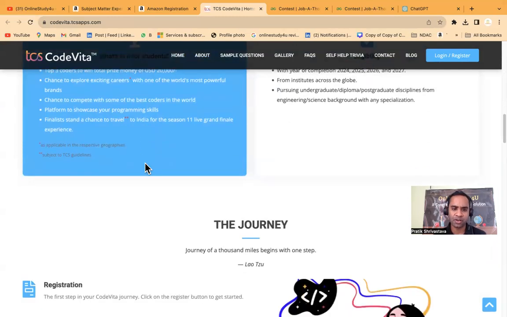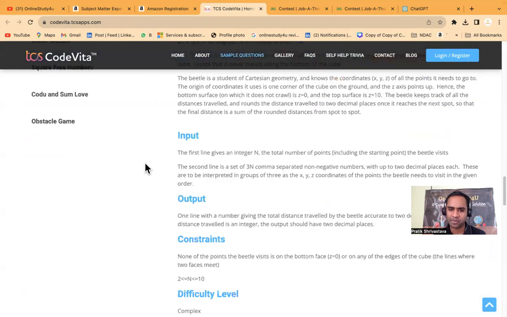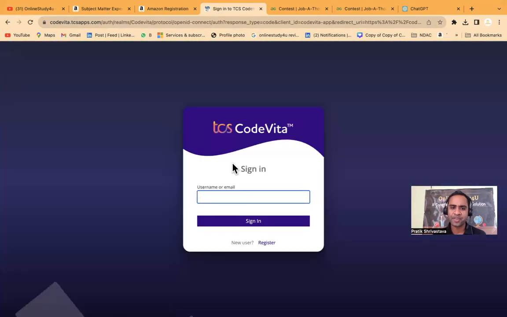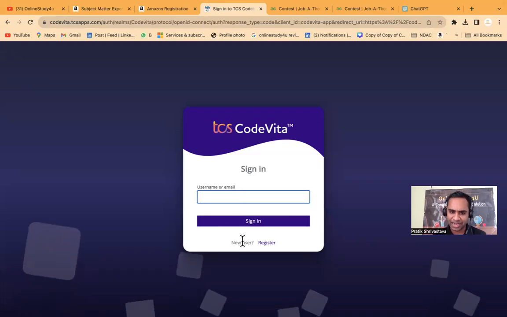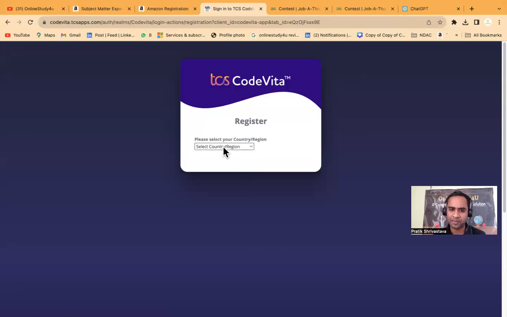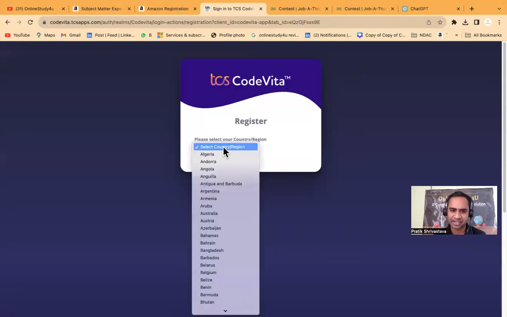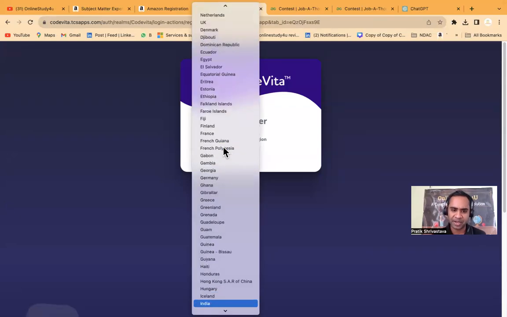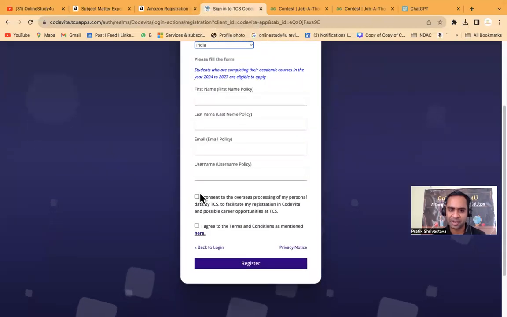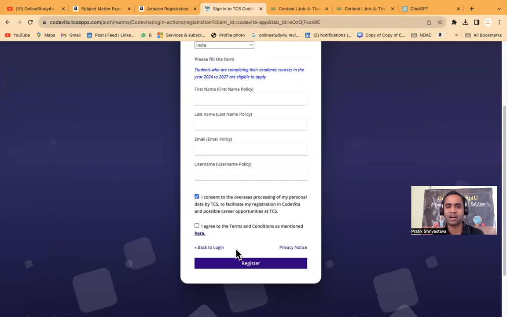So you can read this, and what you have to do is the registration. How will you be able to do it? Register yourself. If you are a new user, then click on create or register. You will be able to register from here. You can select your place; if you're from India, select India. Then first name, last name, email address, username, and then you will be able to register yourself.